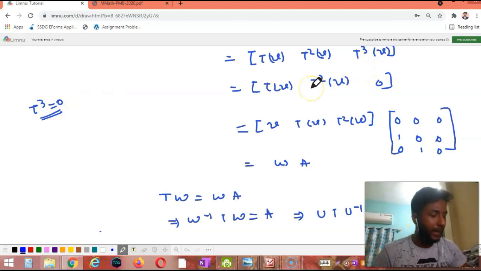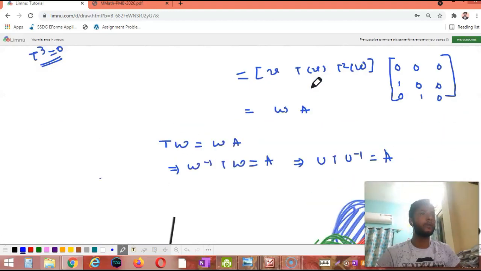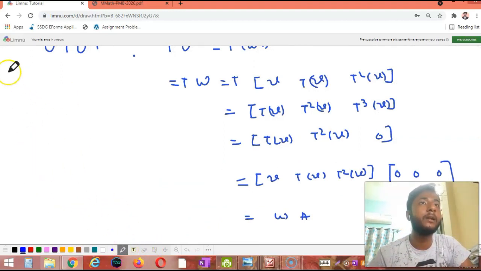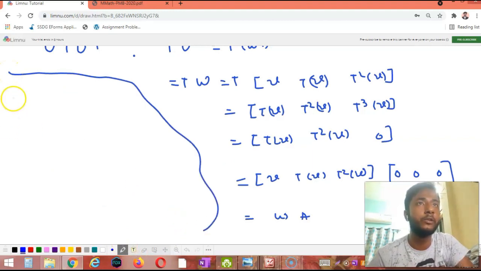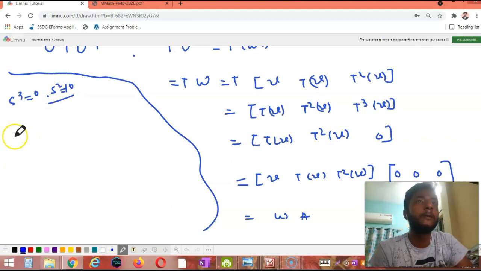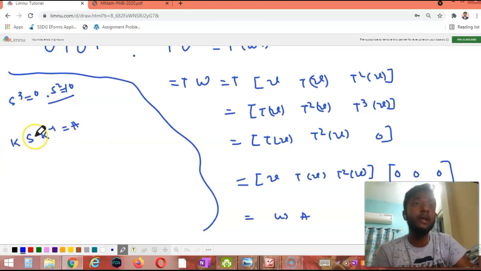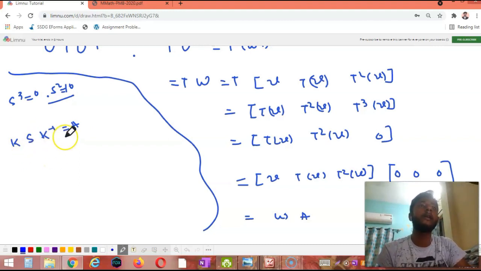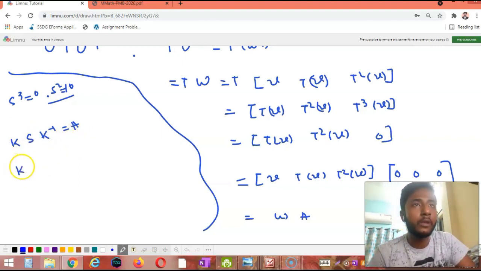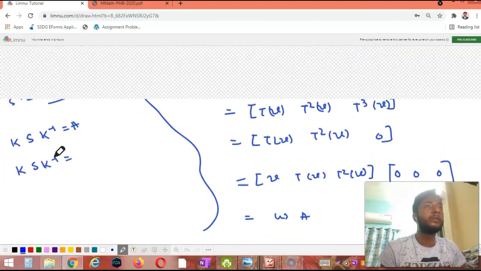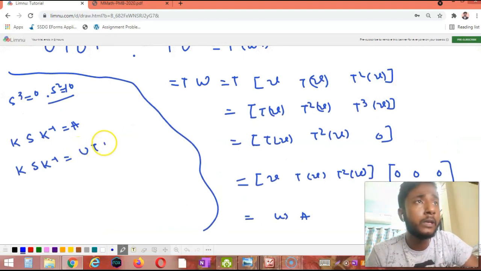Now if S be another linear transformation with S cube equal to 0 and S square not equal to 0, then by a similar fact, for some matrix K, we can also write K inverse S K equal to A. So comparing this, we can write K inverse S K equal to U T U inverse.